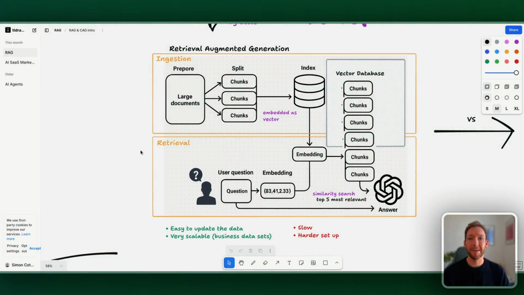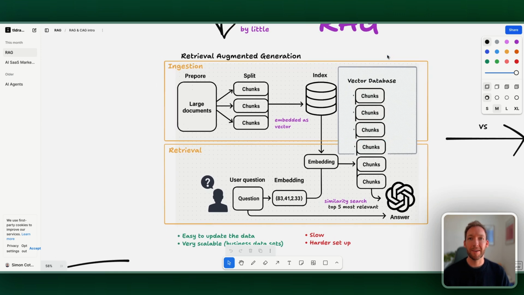So RAG, here displayed in the diagram, is set up in two phases. The first is ingestion and the second is retrieval. So when we have large business documents, what we're trying to do is put them into some sort of data store where we can pull little by little the most relevant information and add that back to our prompt.